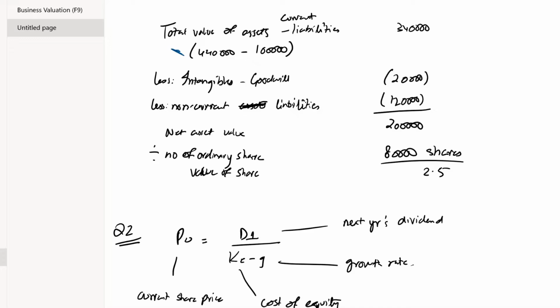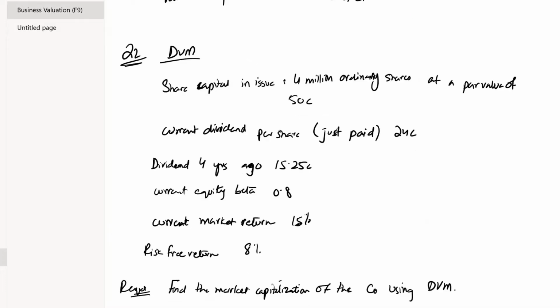The net asset value was computed as 2 lakh divided by number of ordinary shares, 80,000, we got the value as $2.5 per share. Okay, moving on to the next question that is based on DVM method.